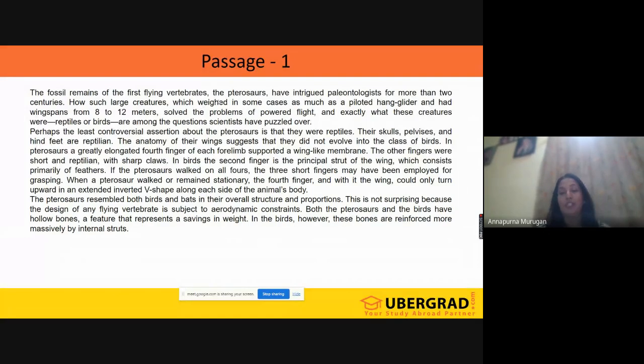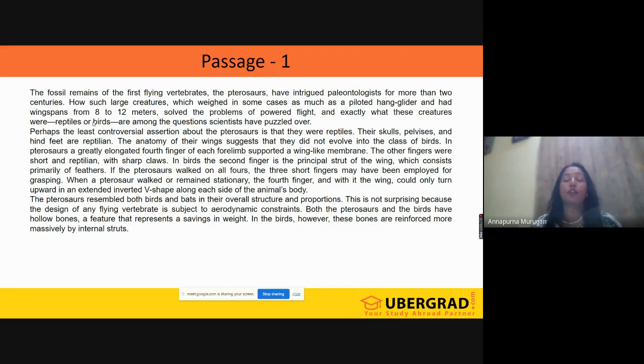And not only that, they are confused whether pterosaurs were reptiles or birds. That's it. So what is the argument here? They are confused whether pterosaurs were birds or reptiles.